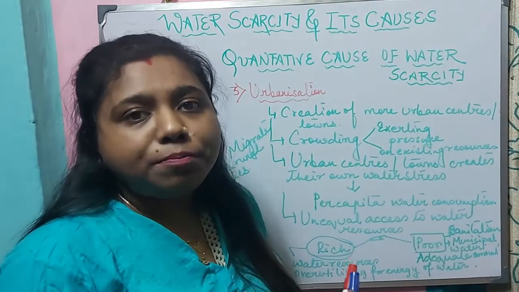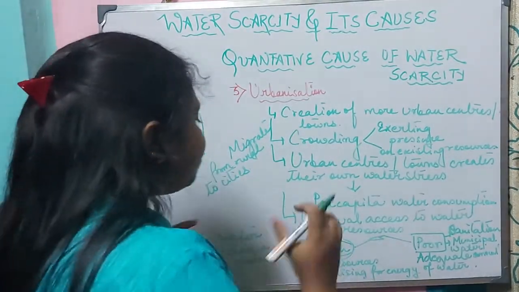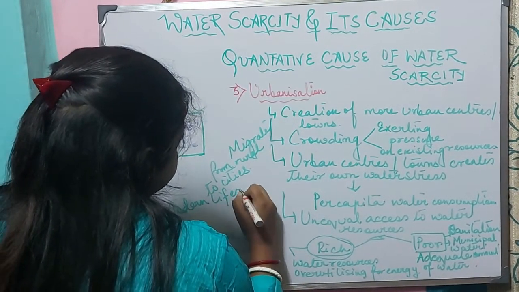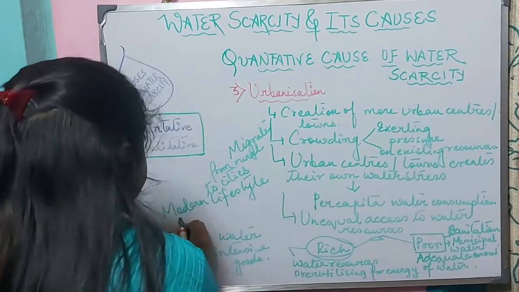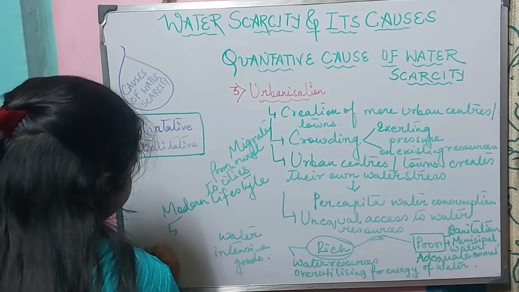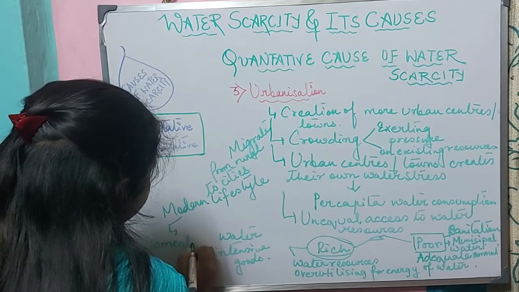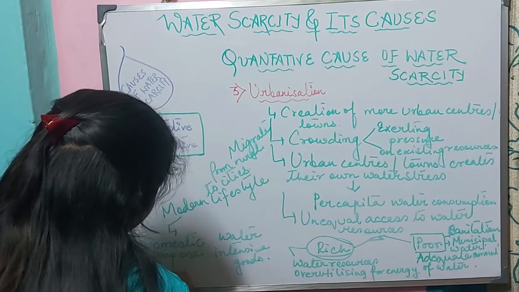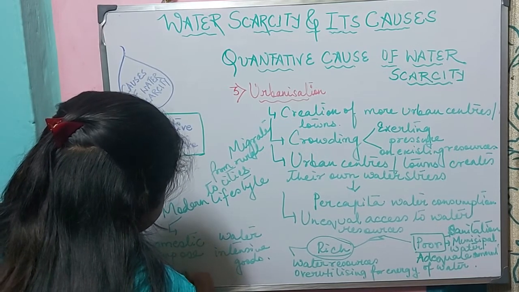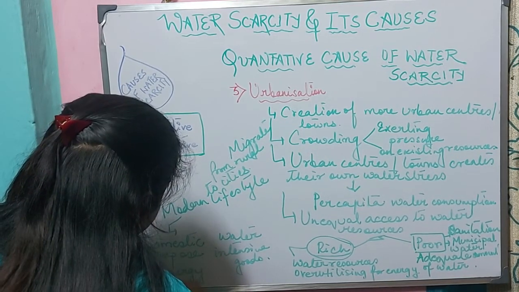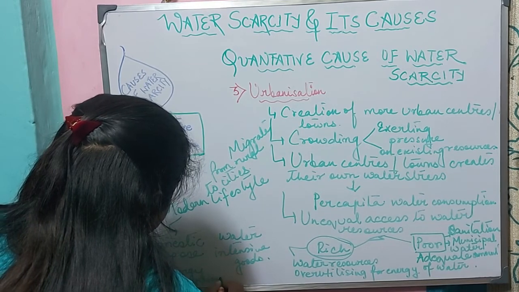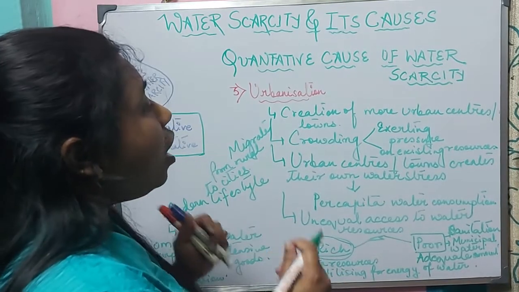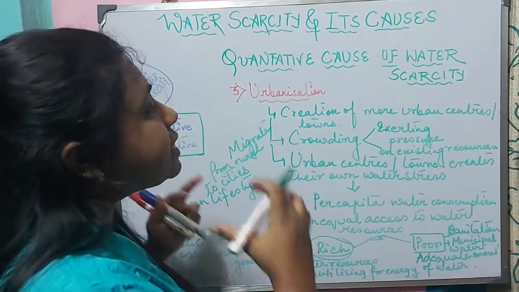Now, urbanization means modern lifestyle. A modern lifestyle demands more water for domestic purpose and also for energy consumption. So urbanization is creating a huge problem for water scarcity.